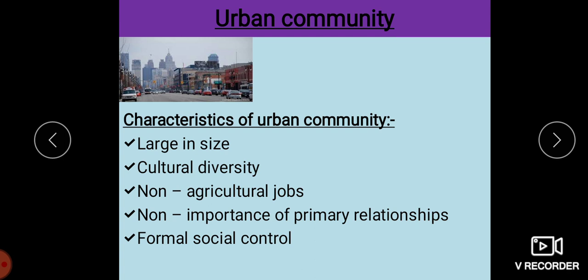And after seeing the video, please read the textbook and write down the points while you are reading in your social science long notebook.